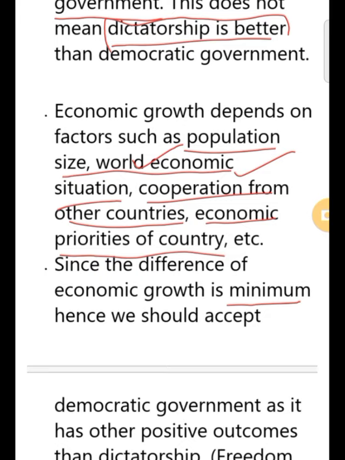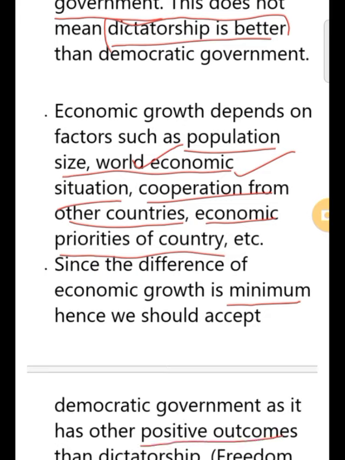After giving this fact you will come to the conclusion point that if from economic point of view democracies have not produced so good outcomes, or have not shown higher development rates, then we cannot reject the idea of democracy because it has many other positive outcomes.